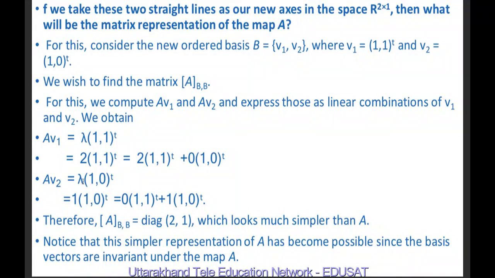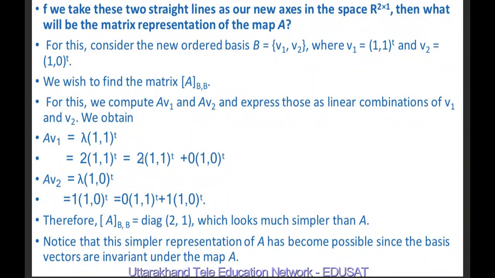Now A V2 is equal to lambda (1, 0), and for the second equation lambda is equal to 1. So this is 1 into (1, 0), so it will be (1, 0). To compute these values, suppose here we have x and here we have y. If we multiply inside by x, x, and here it is y and 0, it means x plus y is equal to 1. For the second component, x plus 0 is equal to 0. Because x plus 0 is 0, it means x is 0. Because x plus y equal to 1, therefore y is 1. So I have written x equal to 0 here and y equal to 1.